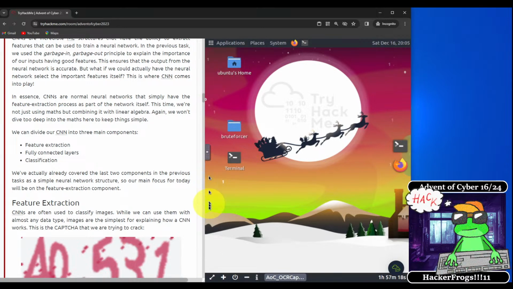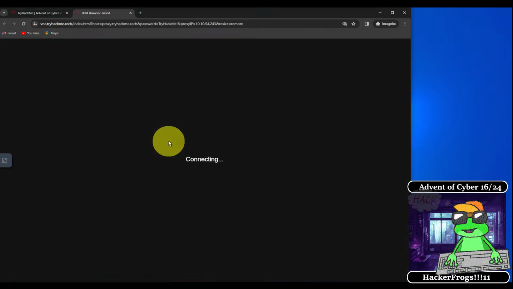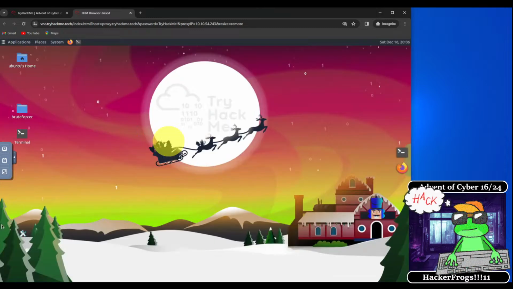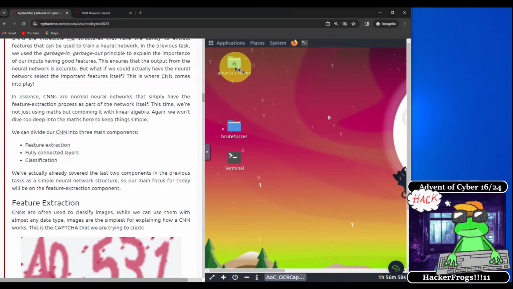We can click on this button, which is located at the bottom here, and that'll let us access our virtual machine in full screen, which makes things a lot easier when we're trying to take a look at the terminal. And that makes it so that on the web page we can close out this window pane right here by clicking on this button, which is labeled Exit Split View.